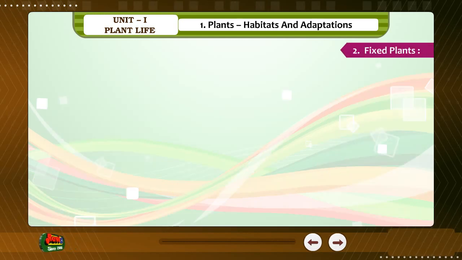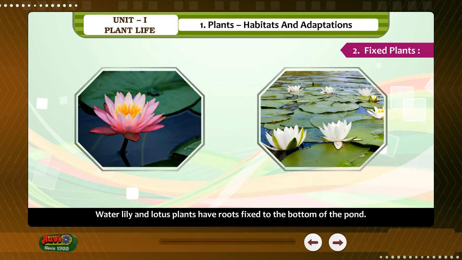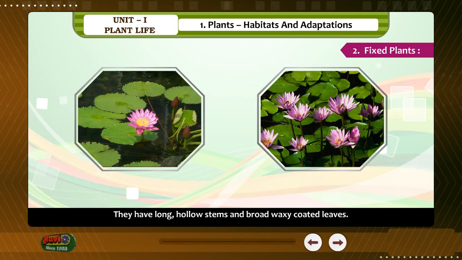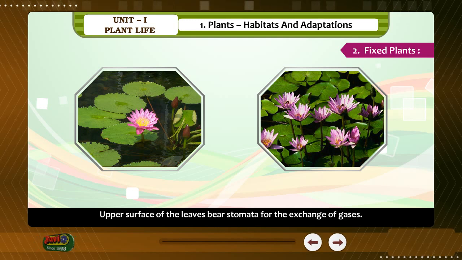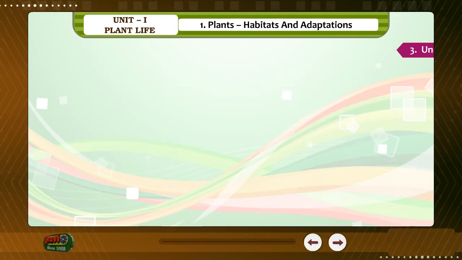Two. Fixed plants. Water lily and lotus plants have roots fixed to the bottom of the pond. They have long hollow stems and broad waxy coated leaves. These leaves float on the surface of water. The upper surface of the leaves bears stomata for the exchange of gases. Three.